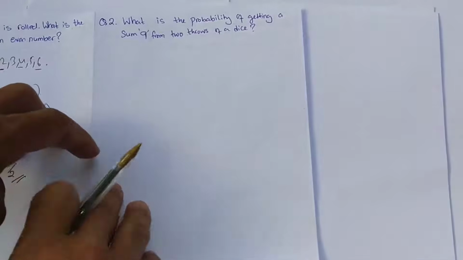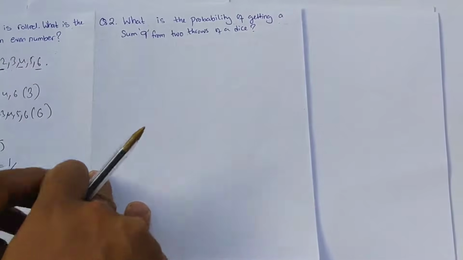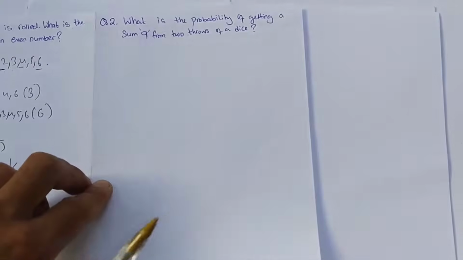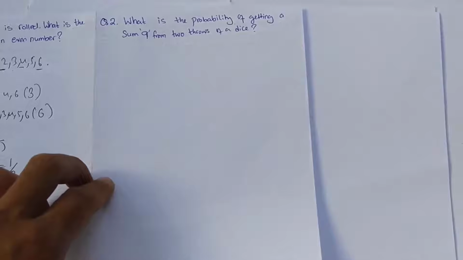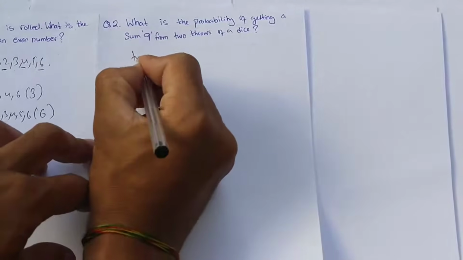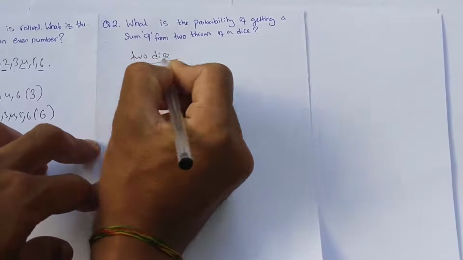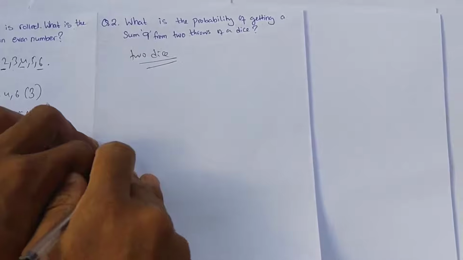Question number 2: what is the probability of getting a sum of 9 from 2 throws of a dice? So they are going to throw 2 dice. What is the probability of getting a sum of 9?